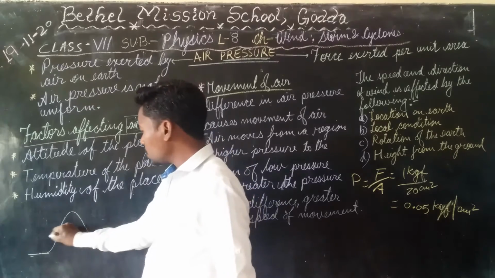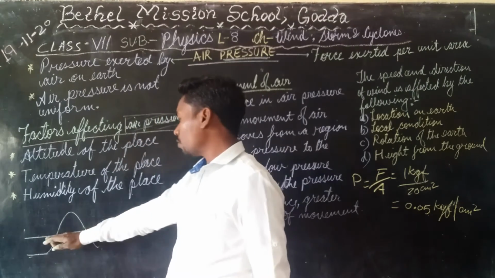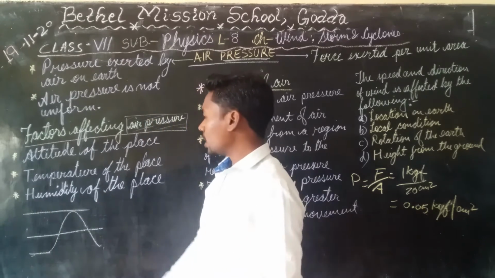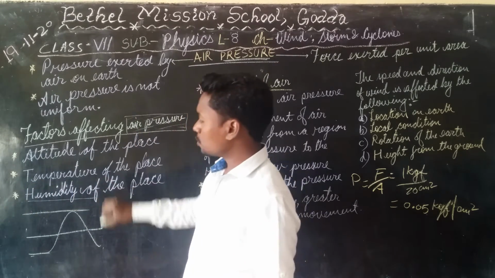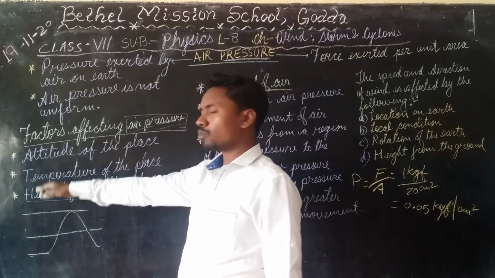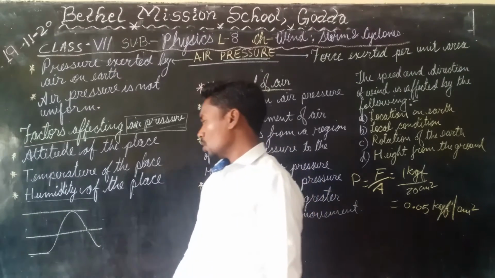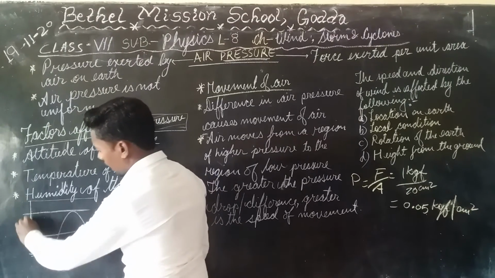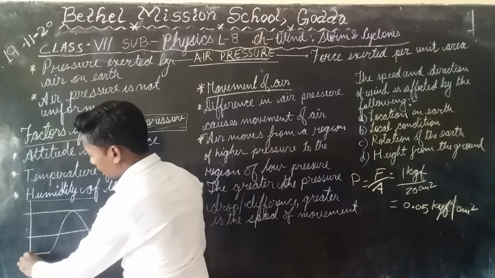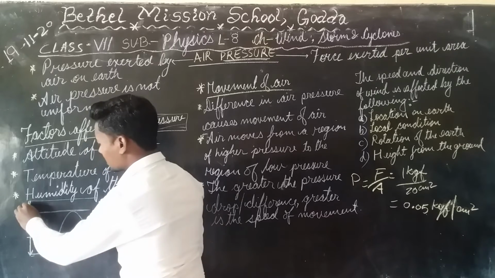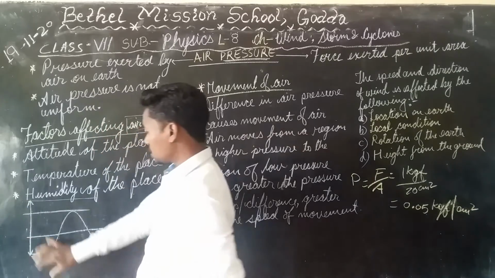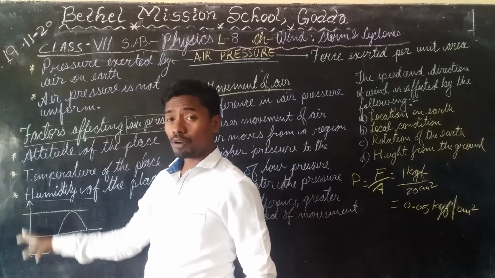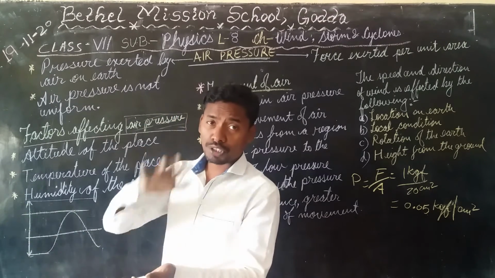Let us take a place here at the plains, a place in the middle of the hill, and a place on the top of the hill, and let this be the highest point. This is the place up to where the air is there. So you see, at the ground level, this much amount of air is applying pressure, this many particles from top to bottom.